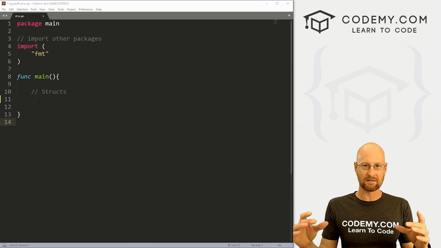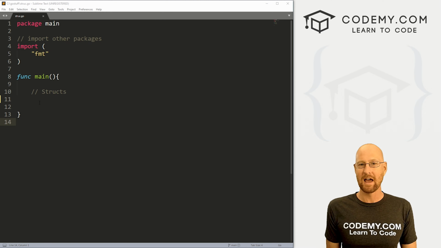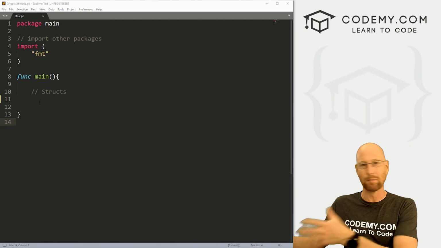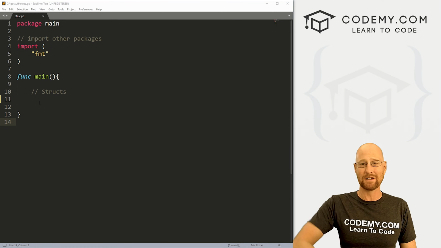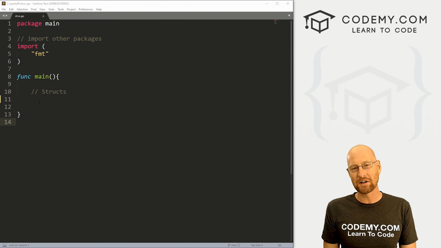So think about an array. It's basically a list of things, but everything in Golang arrays are the same data type. So if you create an array of names, everything in there has to be a string. You can't have some strings and some integers and some booleans and all different things. That's sort of different than a lot of programming languages like Python or Ruby, where you can throw anything you want into an array. You can have strings, integers, booleans, other arrays, anything you want in there. Not so much in Golang.